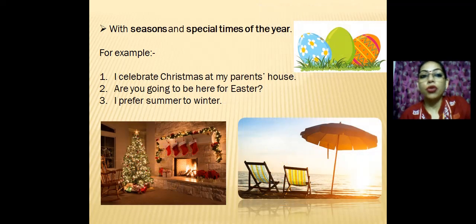Okay, when we talk about seasons or special times of the year, we can say festivals, we never use an article with them. For example, I celebrate Christmas at my parents' house. Are you going to be here for Easter? I prefer summer to winter. We spend Diwali holidays with our grandparents. So in these cases, with the names of seasons or with special times of the year, with festivals, we never use any article with their names.